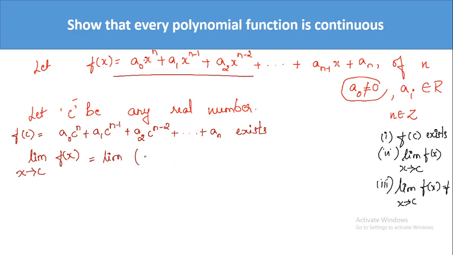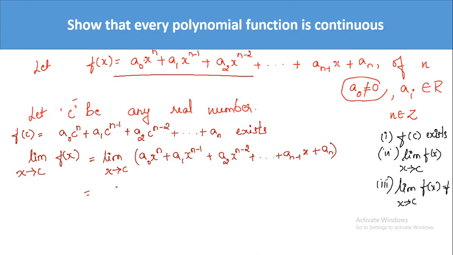Write the function. So it is a naught x to the power n plus a1 x to the power n minus 1 plus a2 x to the power n minus 2 plus so on plus a n minus 1 into x plus a n as x tends to c. So now what you have to do, wherever you have x, replace it by c.